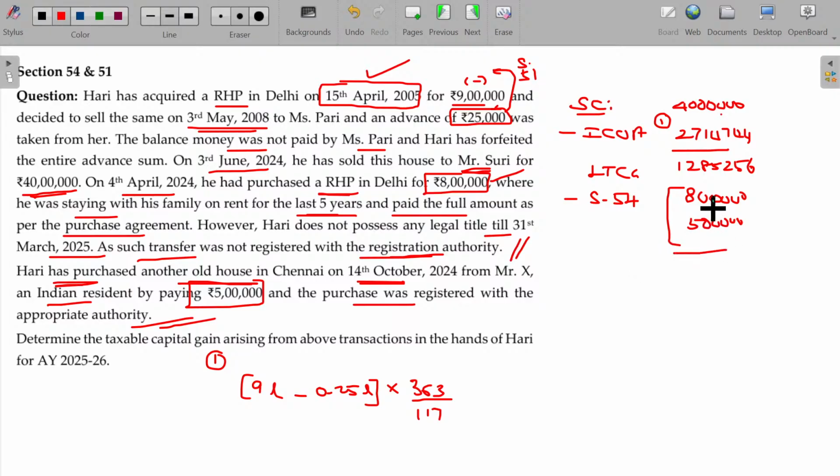If I subtract these two values, 13 lakhs, of course, it is restricted only to the extent of 12 lakhs 85,000. So you can restrict this to 4 lakhs 85,256. 0 will be the taxable. Is that clear?